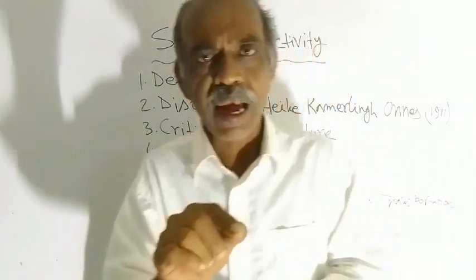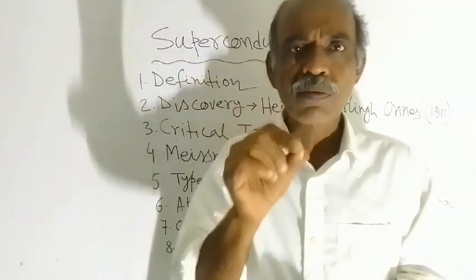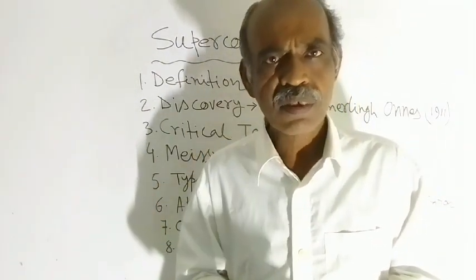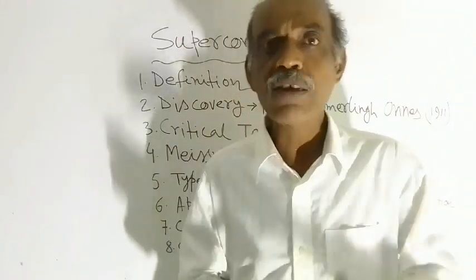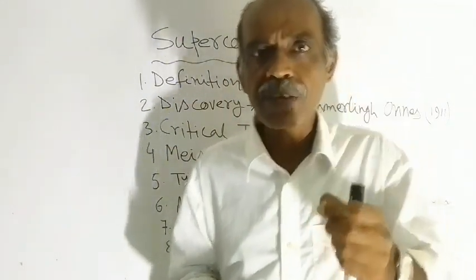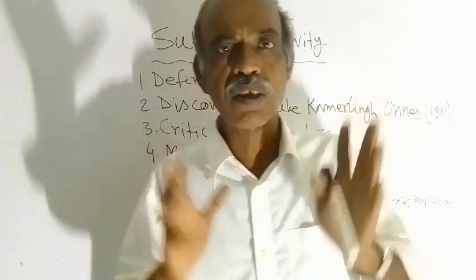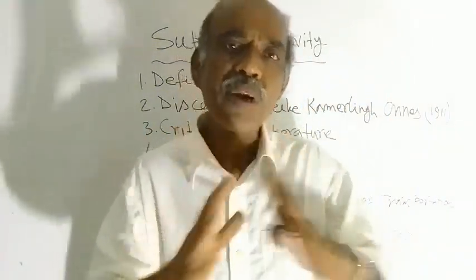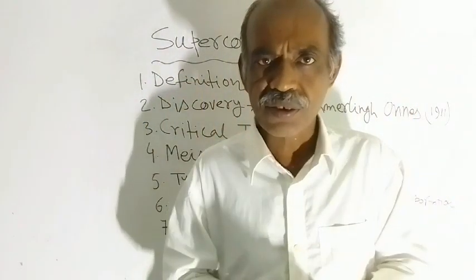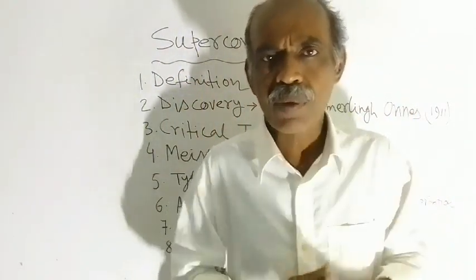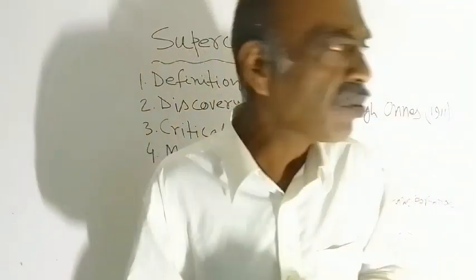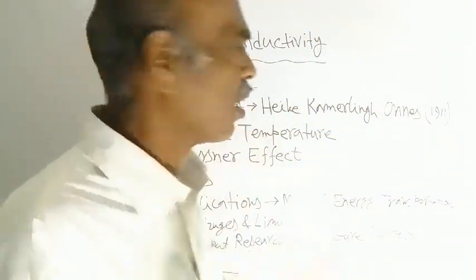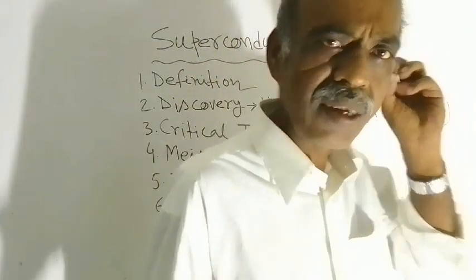Keep in mind that this property cannot be found for all materials. Certain materials are there, and you have to maintain a temperature below the critical temperature, and this critical temperature is different for different materials, not the same for all materials. So this was all about the definition of superconductivity.